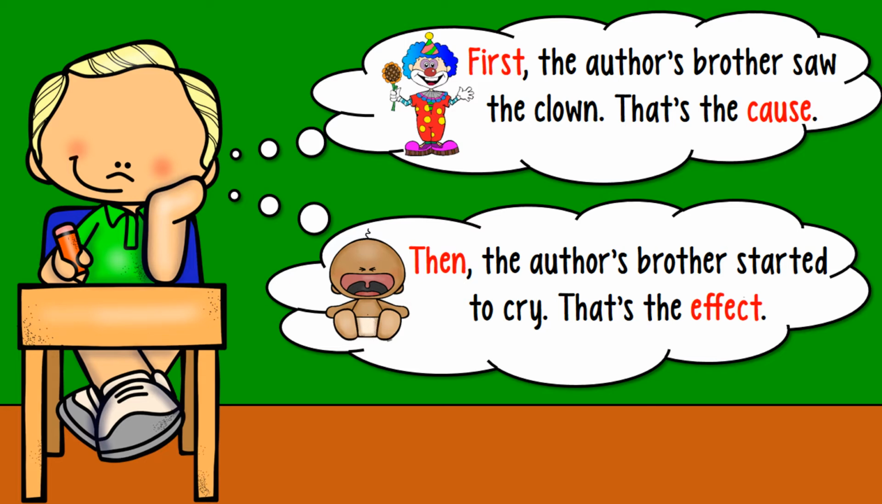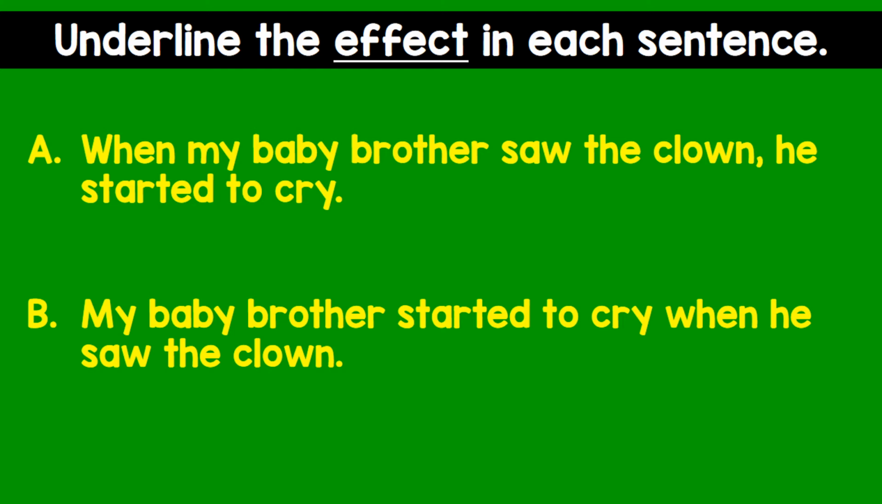First, the author's brother saw the clown. That's the cause. And then the author's brother started to cry. That's the effect. So in sentence A, we can see that the effect is positioned at the end of the sentence. Be sure to be underlining these on your notes-taking page. And then in sentence B, we've got the effect positioned at the beginning of our sentence.